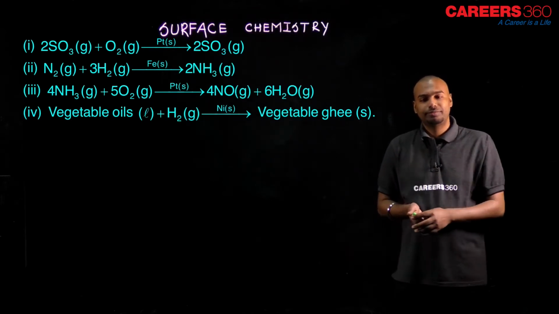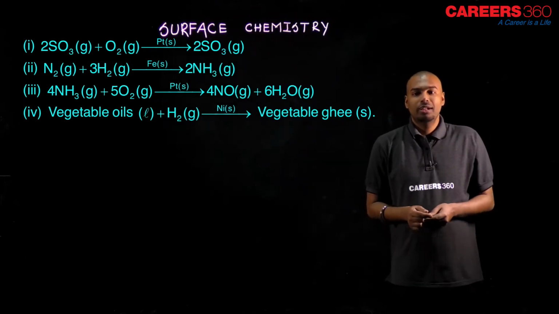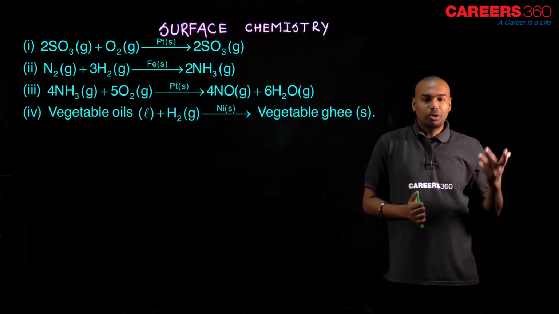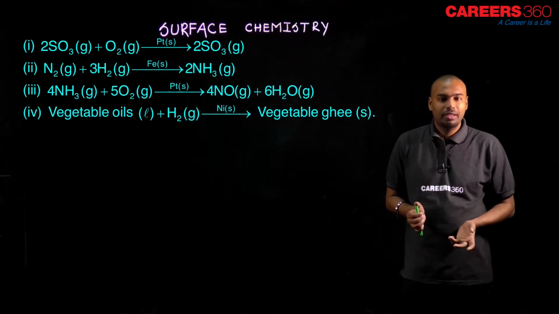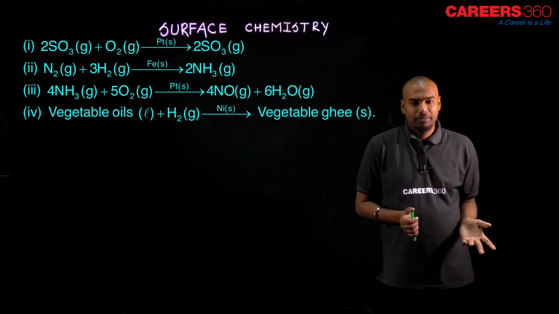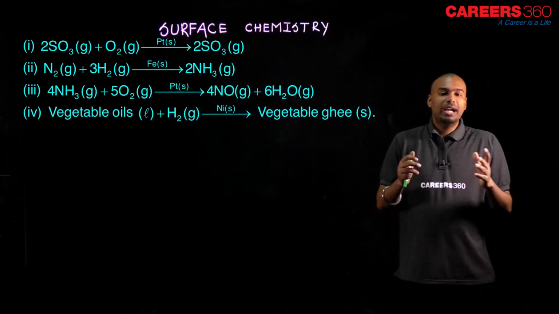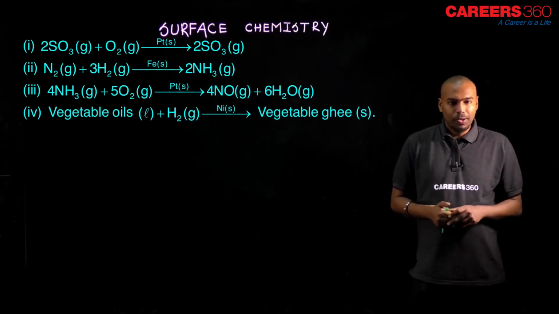See the last one, vegetable oil is liquid, H2 is gas, catalyst is solid, product is solid. So the phases are different actually. These examples are under the heterogeneous catalysis category.